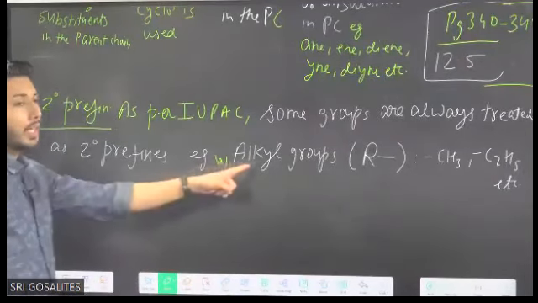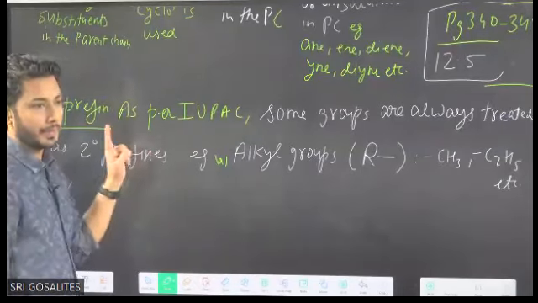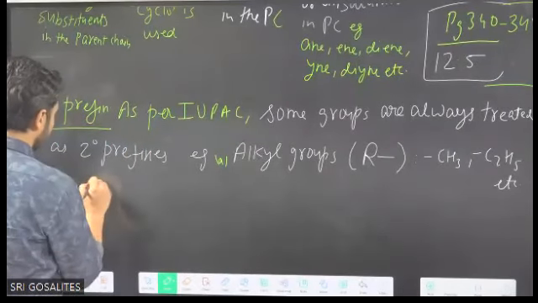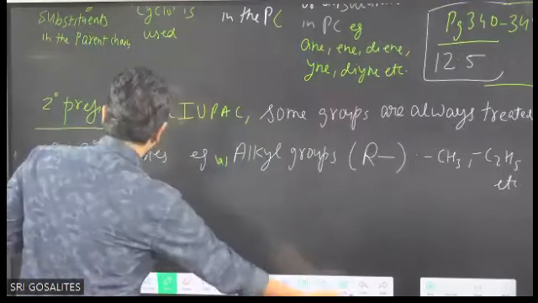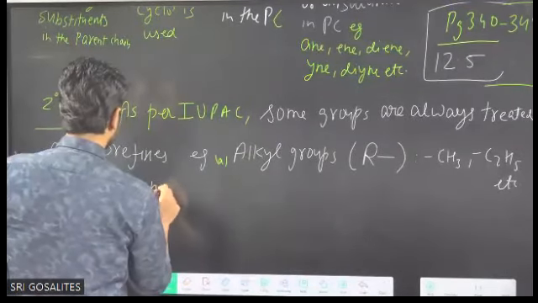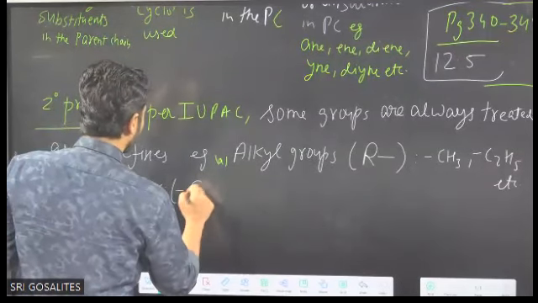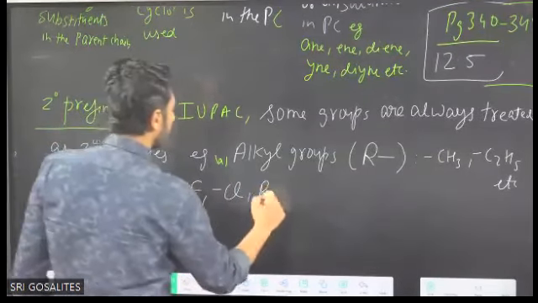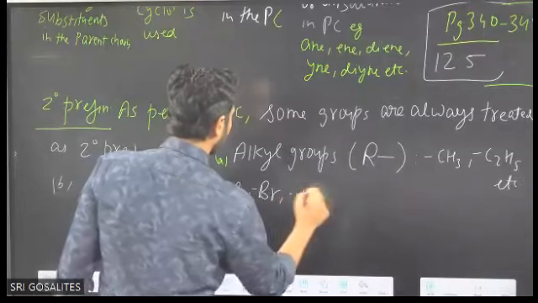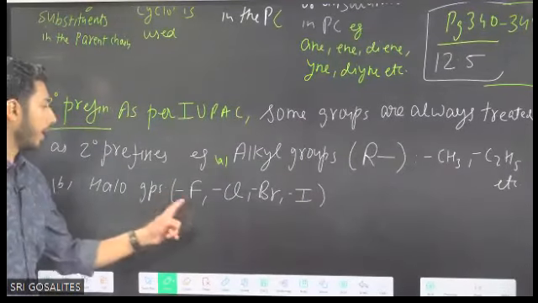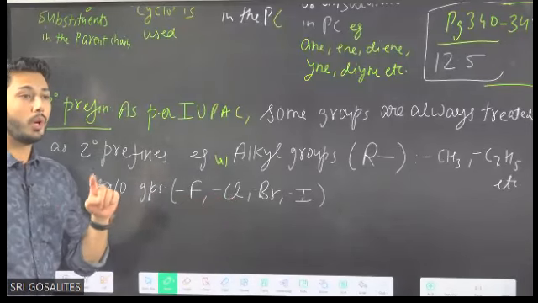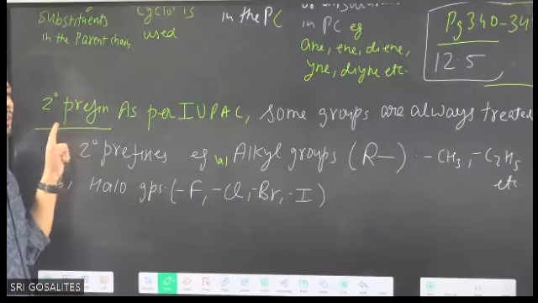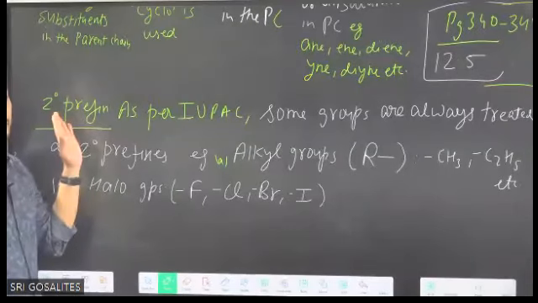Second, alkyl groups are always secondary prefix. Then halogens. Halo groups. Halo means halogens: fluorine, chlorine, bromine, and iodine. F, Cl, Br, I. If they are written in the carbon chain, we always consider them as prefix. Which prefix? Secondary prefix.